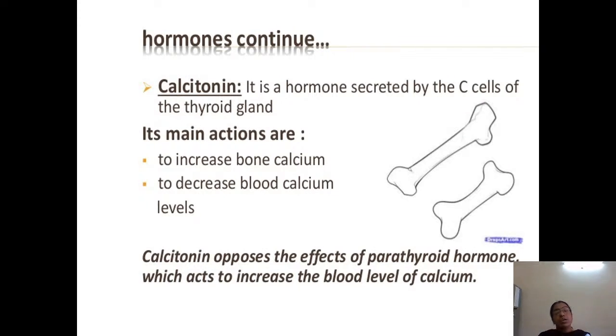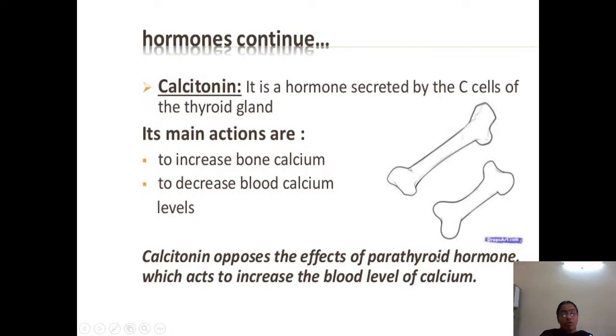Calcitonin is helpful to increase bone calcium and to decrease the blood calcium level. It increases the bone calcium, that is the absorption of calcium, which is helpful for the growth of the body, but it decreases the blood calcium. Calcitonin opposes the effect of parathyroid hormone.